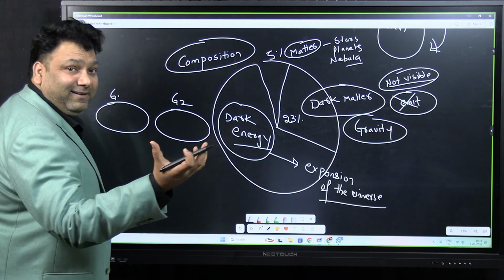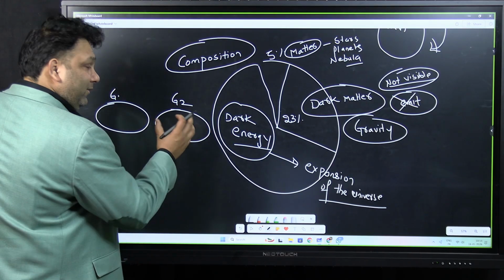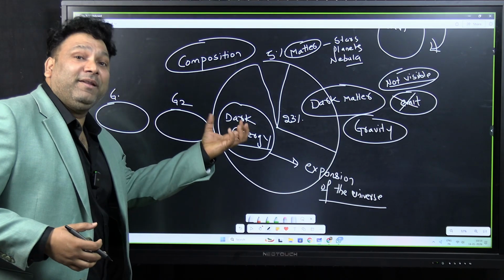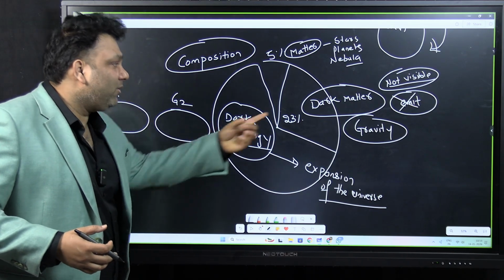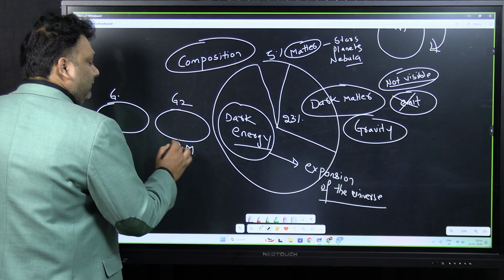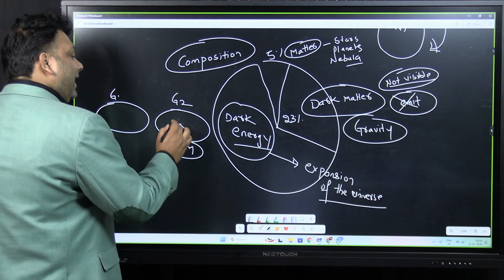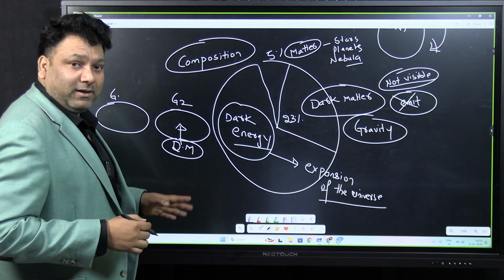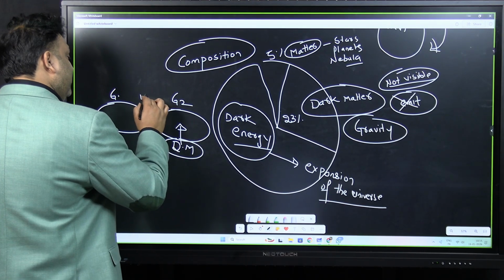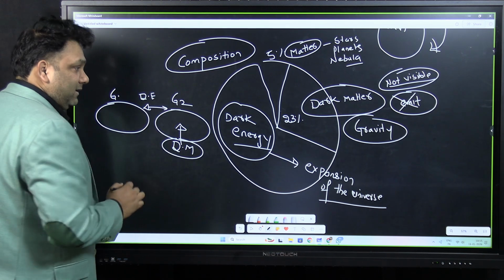So this galaxy is intact. This galaxy is not diffusing away. It is held by some energy which we don't know. So it is dark matter. Within the galaxy you have the dark matter, and in between the galaxies you have dark energy.